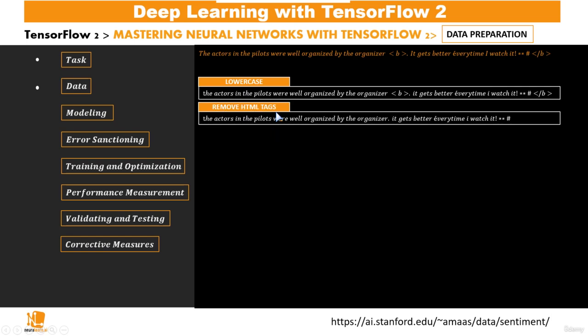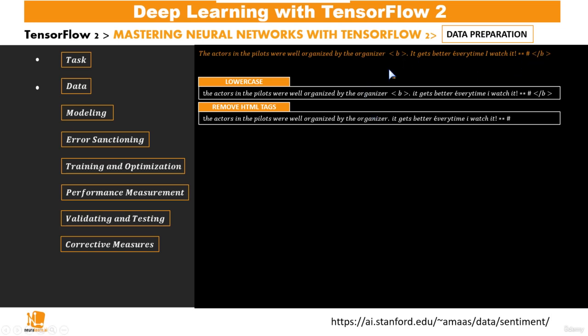And then the next process we could do is to remove the HTML tags. In practice, many times we extract text from websites via web scraping, and after doing this extraction, we may be left with textual information that actually contains some HTML tags.